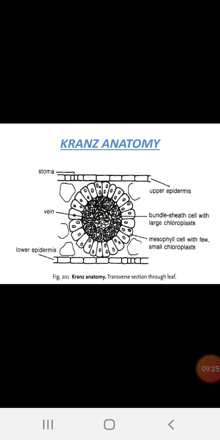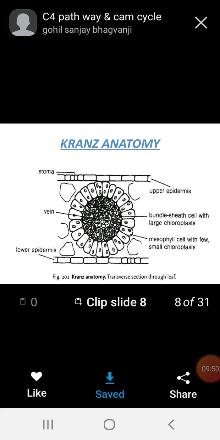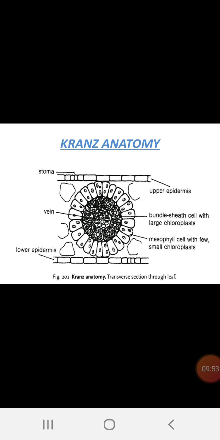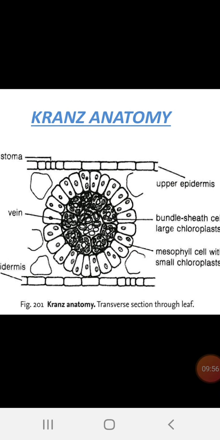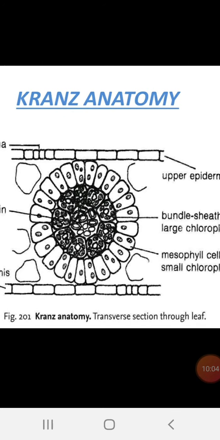Mesophyll cells with a few small chloroplasts are present around the bundle sheath. The bundle sheath cell has large chloroplasts. Like that it is differentiated. As usual in the lower epidermis we can observe the presence of stomata for the exchange of gases. Here you can observe two differentiated, centripetally arranged chloroplasts around the bundle sheath.